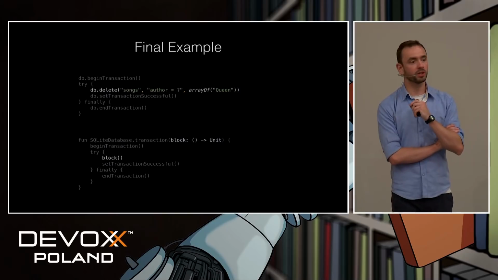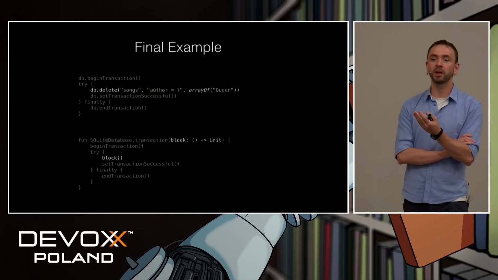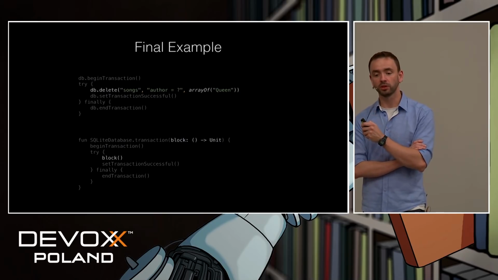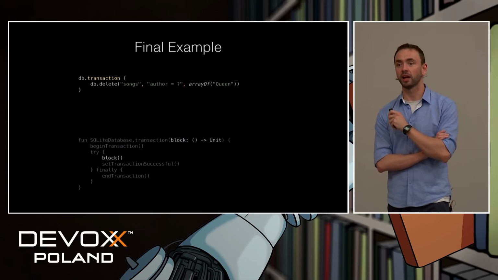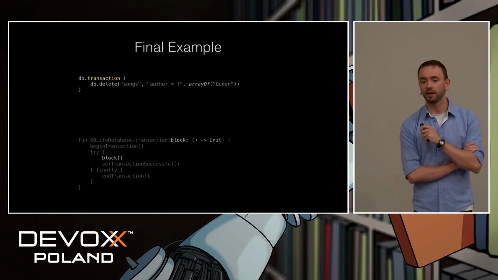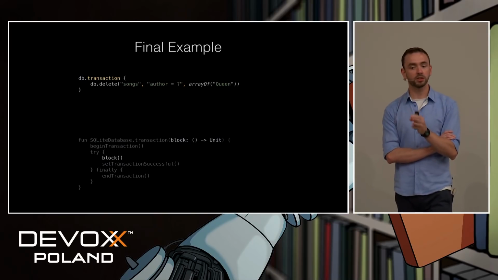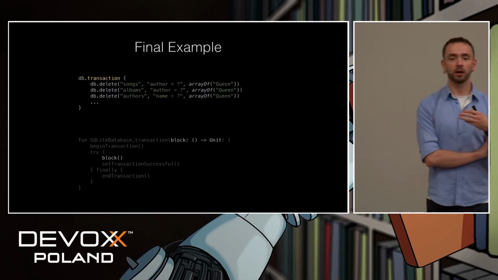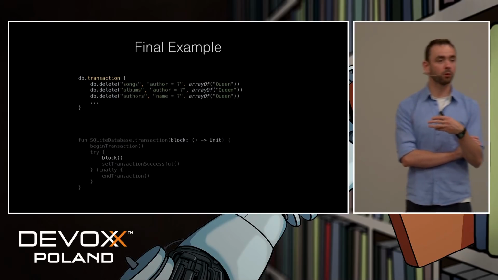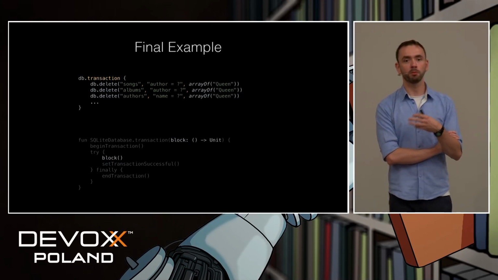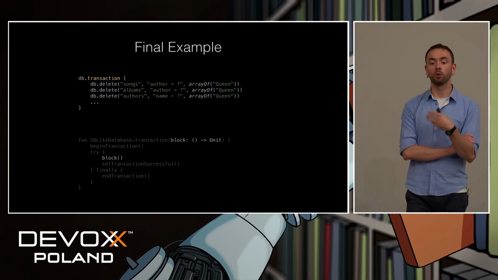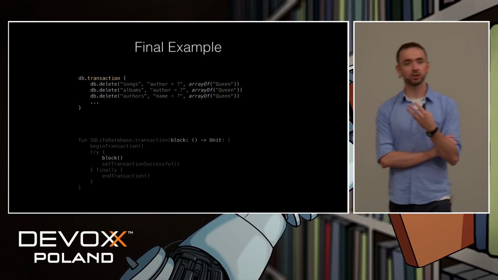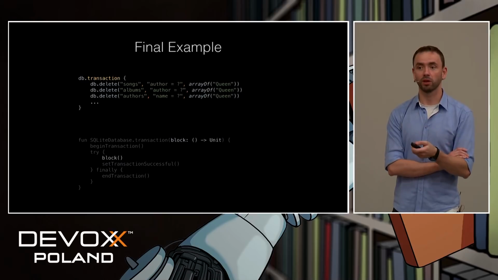So what should we put inside of this block, which will probably be a lambda, right? What should we put inside of this lambda? Well, let's put the only important line of the code above. And it's much better, but it's still not perfect, because we still have to qualify all of the calls inside of this lambda with this db and dot. It would be much better if this lambda was aware of this db instance, so we could access all of its members directly without this qualification.